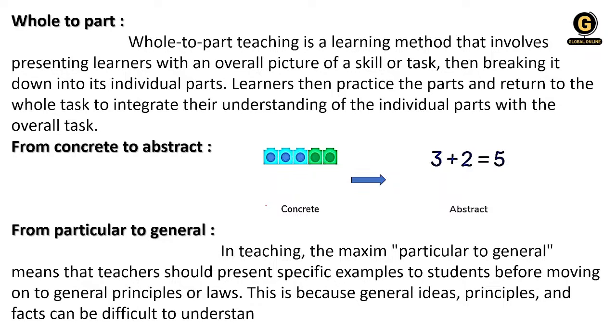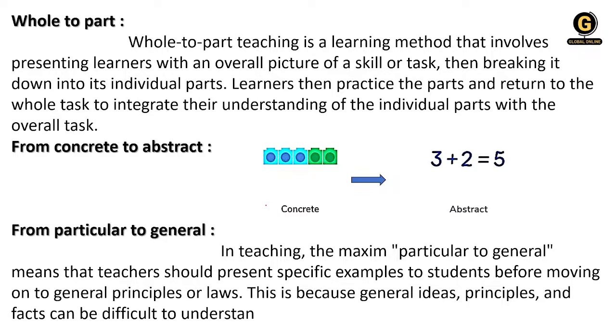Then concrete to abstract. This is what we learn as children. When we used to learn in school, the teacher used to teach us with props, like we have 5 apples. If I eat one apple, how many apples will remain? 4 apples. That is called the concrete one. Those apples are the concrete, and what we learn from that, that 5 minus 1 is equal to 4, is your abstract one. Getting it? This is called concrete to abstract.